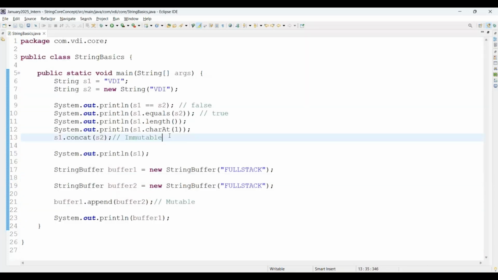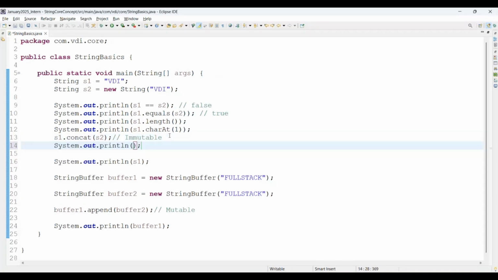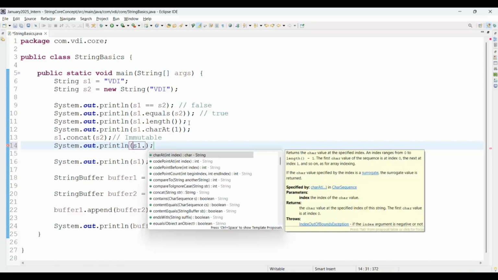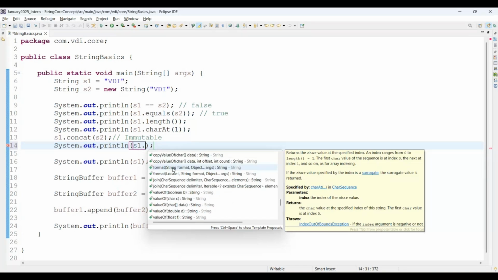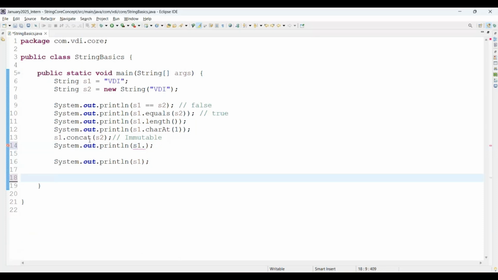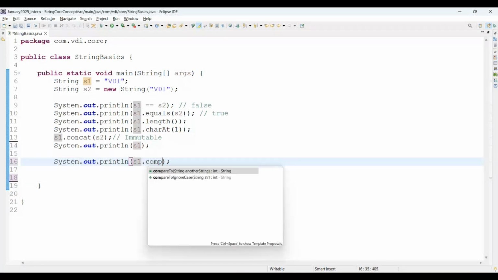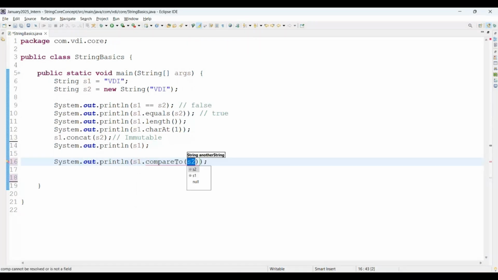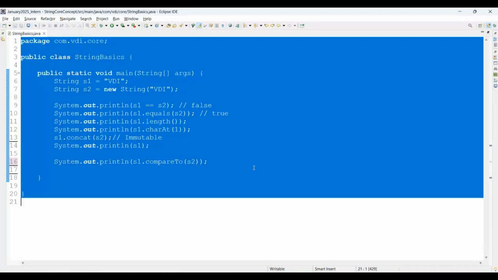Then in String itself, there are a number of methods available. You can simply use a print statement, s1 dot, and there are a number of methods available here, right? See on screen, number of methods. Now I will just delete this buffer scenario from here, and I am using one more concept here. You can simply say s1.compareTo(s2). Now what will be the output of this s1.compareTo(s2)?